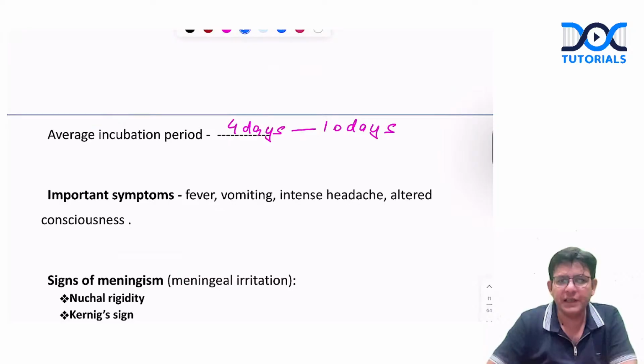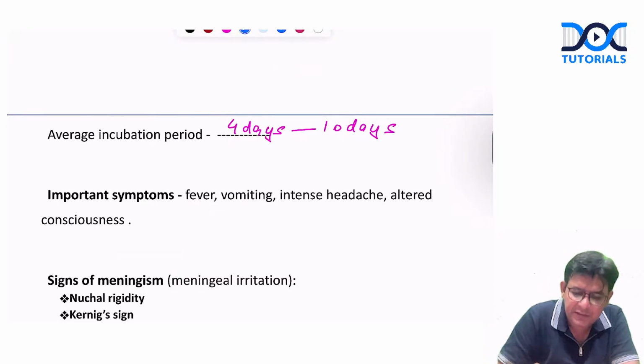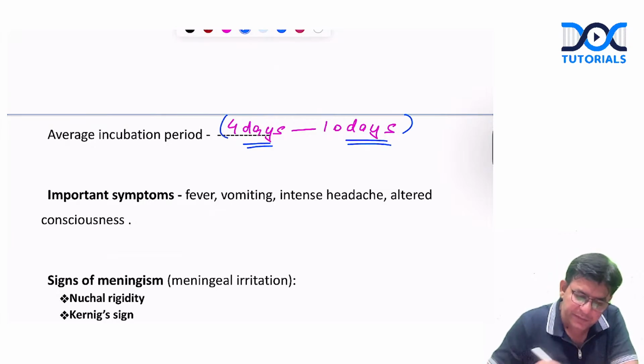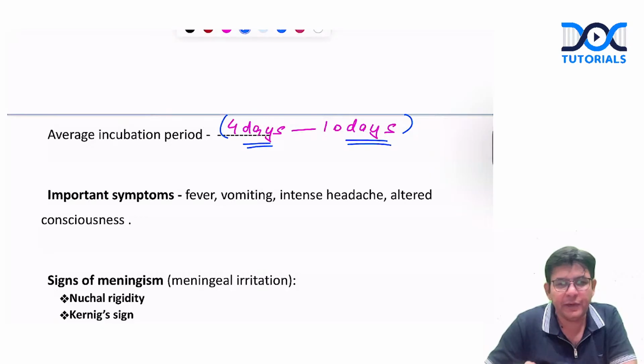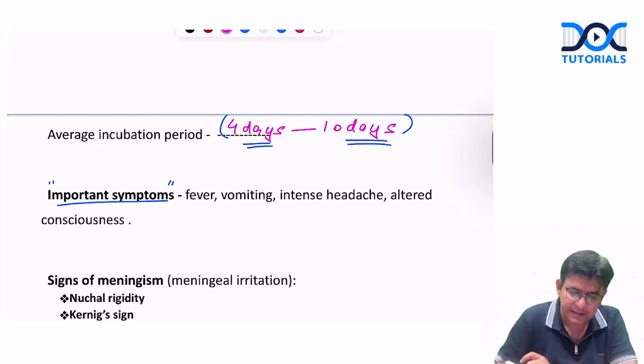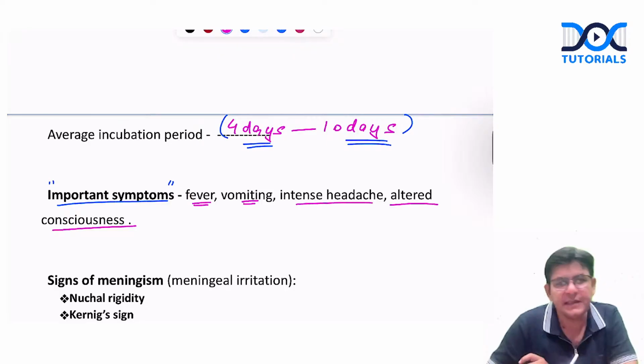Now, coming to the various incubation periods. For acute bacterial meningitis, mostly it is 4 days to 10 days. That is the incubation period of acute bacterial meningitis. And what are the important features of meningitis, guys? The important features are fever, vomiting, intense headache, and altered sensorium or altered consciousness.